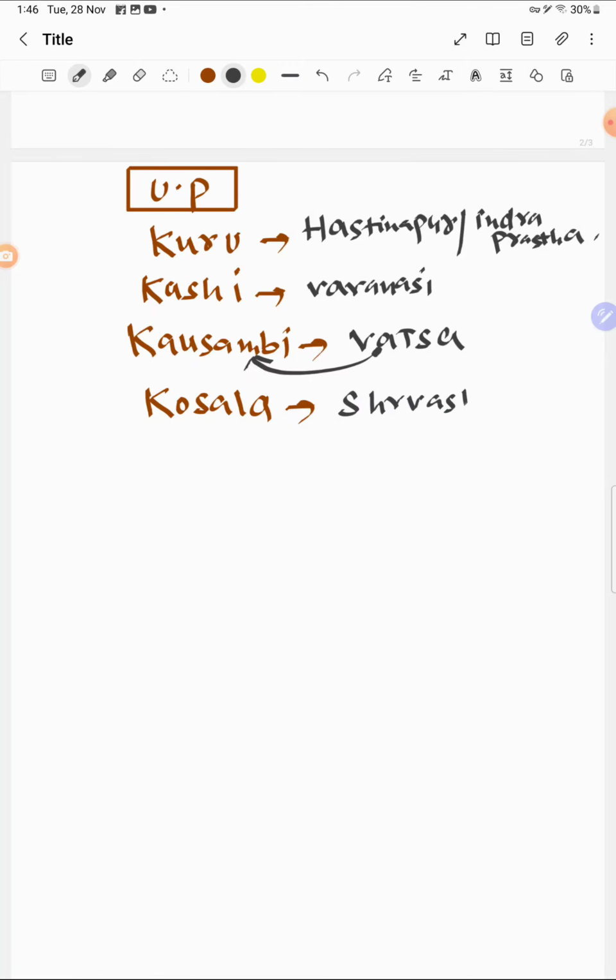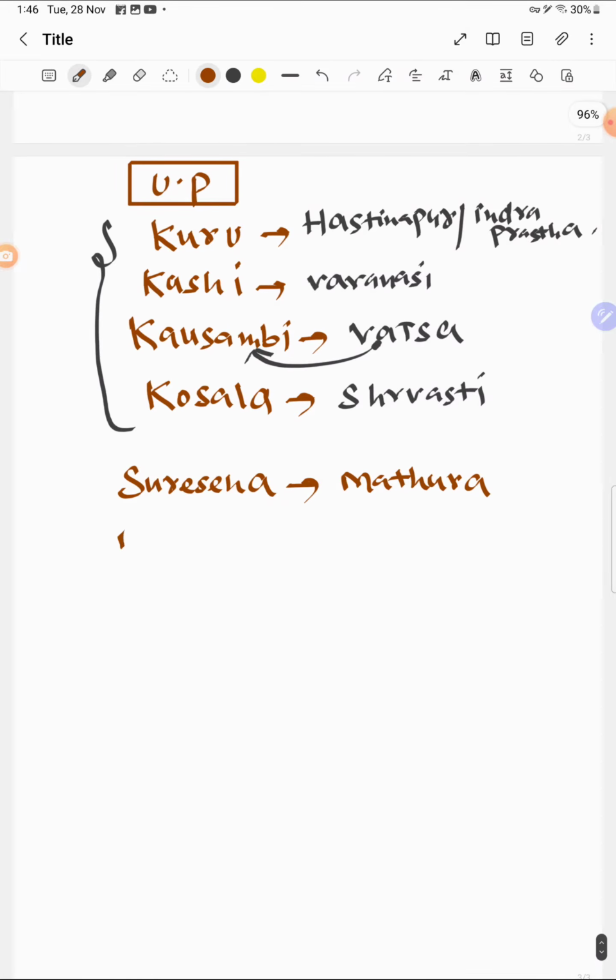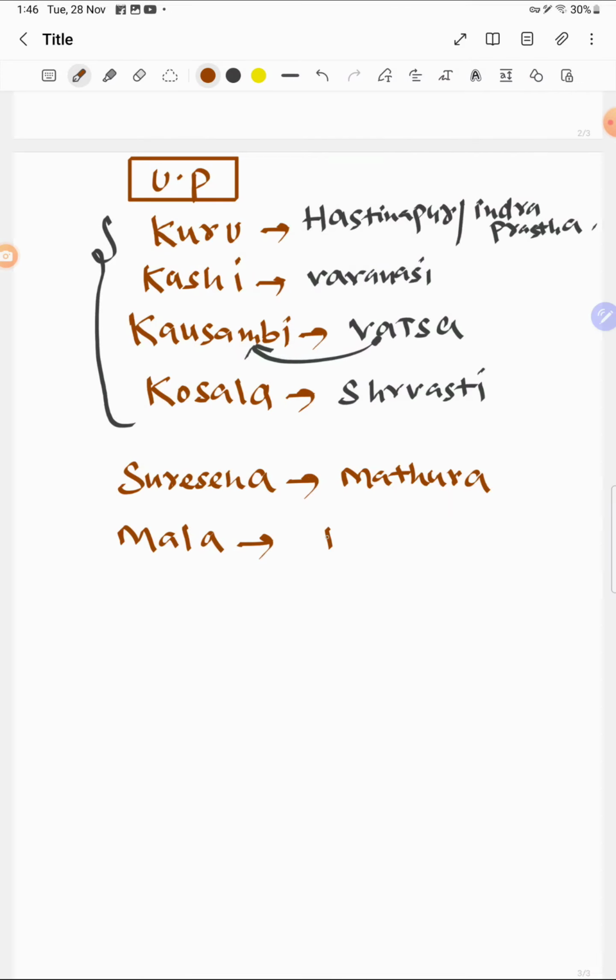Now only 4 are remaining. Those 4 also lie in UP. The 4 are Surasena, or Shursena, and the capital is Mathura. The next one is Malla, and the capital is Pawa or Kushinagar. Somewhere it's Pawa and somewhere it's Kushinagar. We can consider both were the capital.